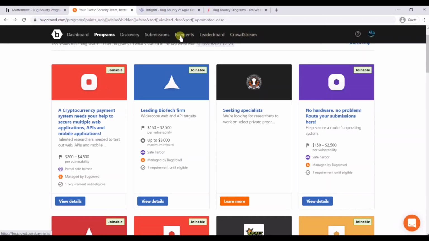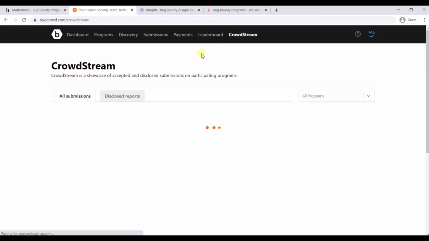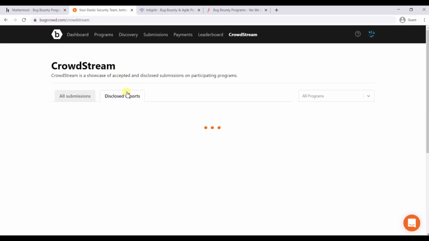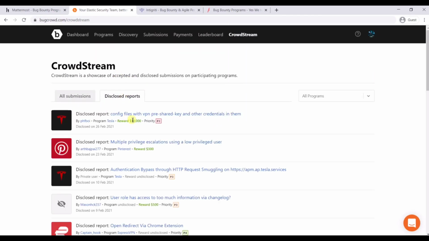If you receive any payment, then you can see it in this. And CrowdStream, if I click on CrowdStream, here you can see all the submissions and the disclosed reports, right? So if you want to see any disclosed report, you can just go to this, and here you can see it is reported by this researcher, and this is reported to Tesla, right?